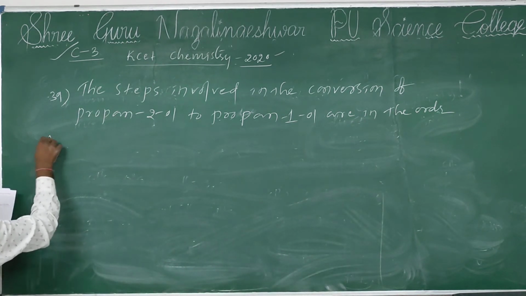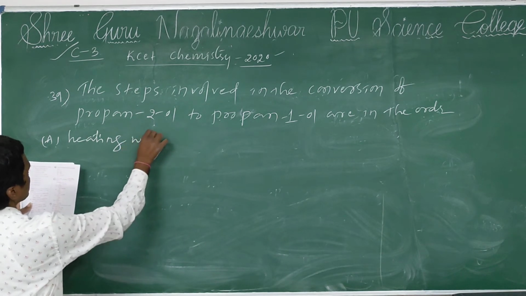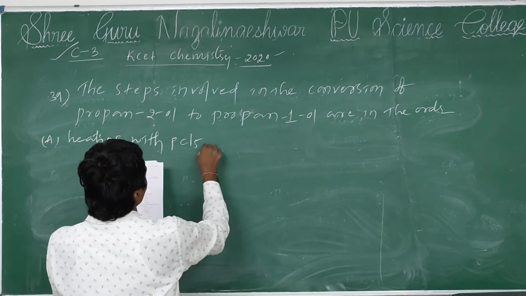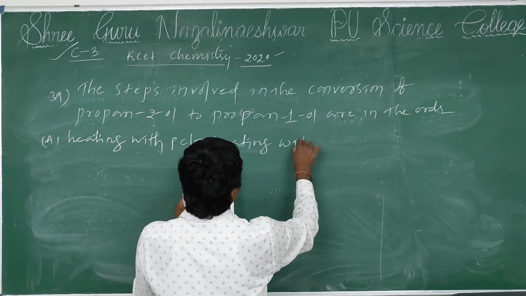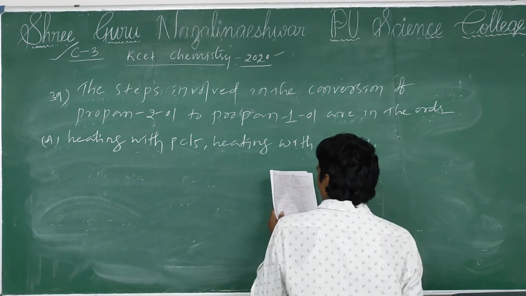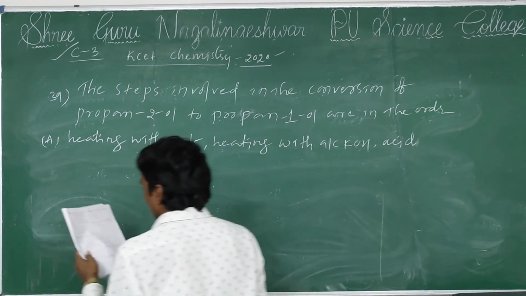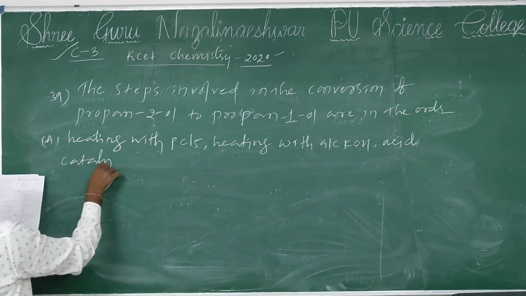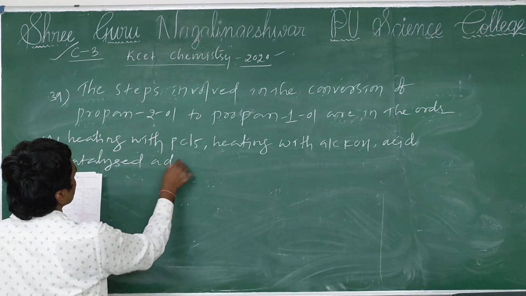Option A, heating with PCl5, heating with alcoholic KOH, and acid catalyzed addition of water.